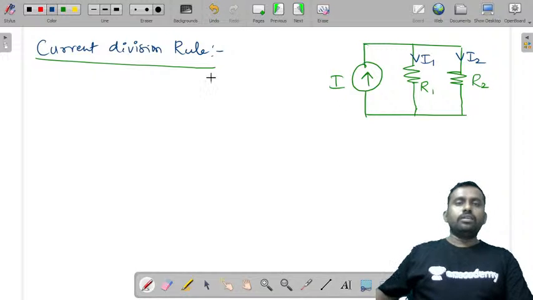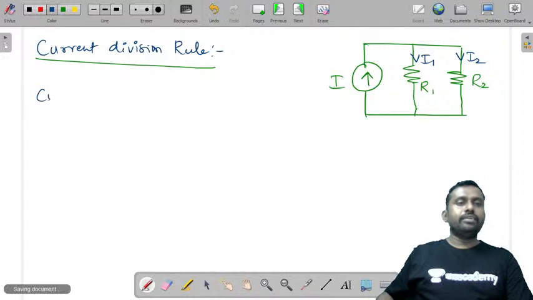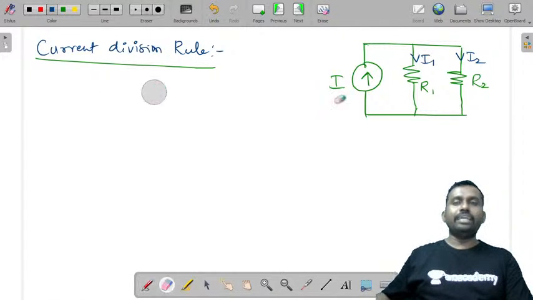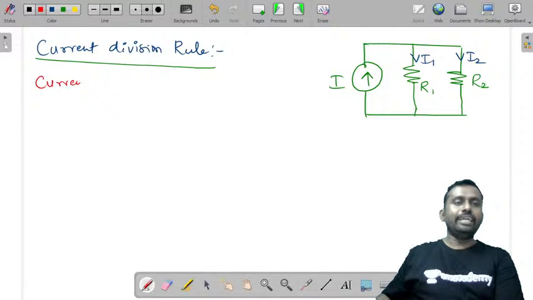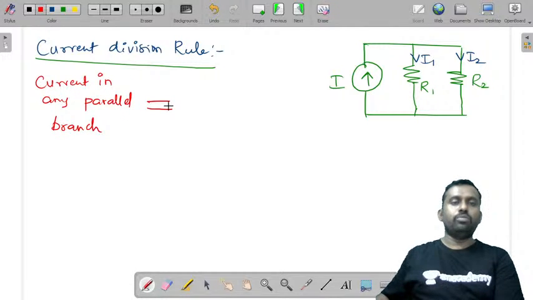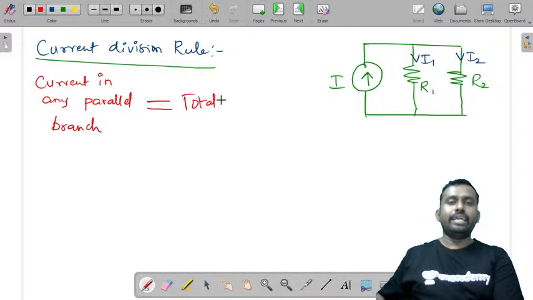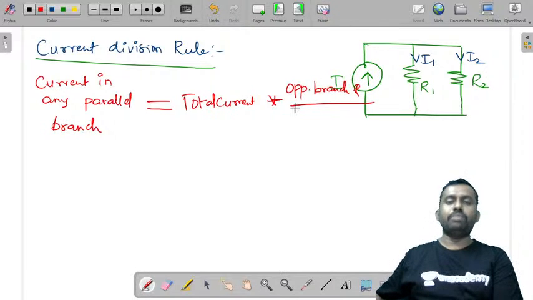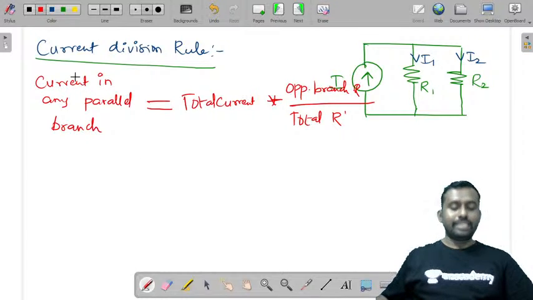The current division rule states that it is useful to determine the current in any parallel branch. So directly, current in any parallel branch is equal to total current into opposite branch resistance by the total resistance, which is the summation. Now, once again I'll repeat.